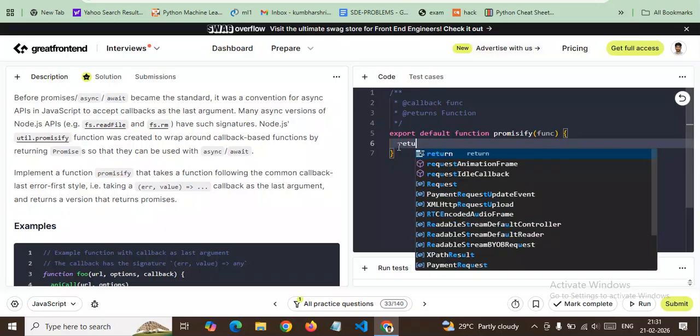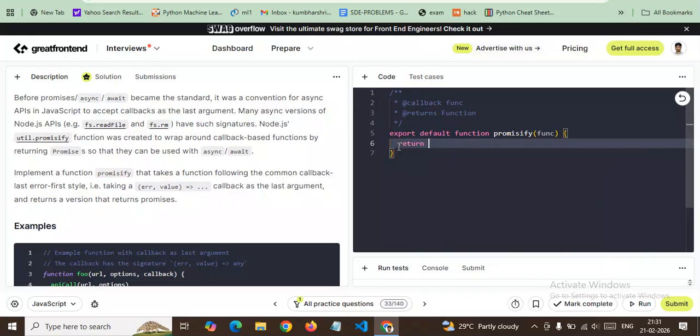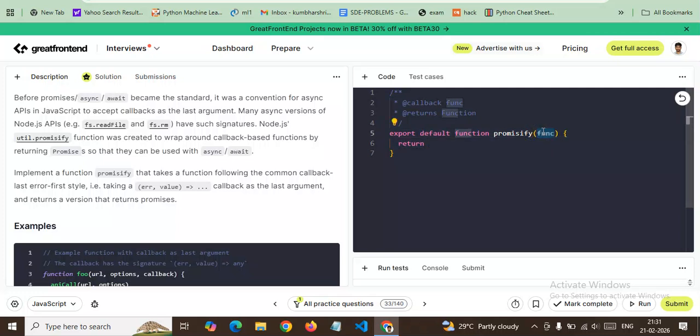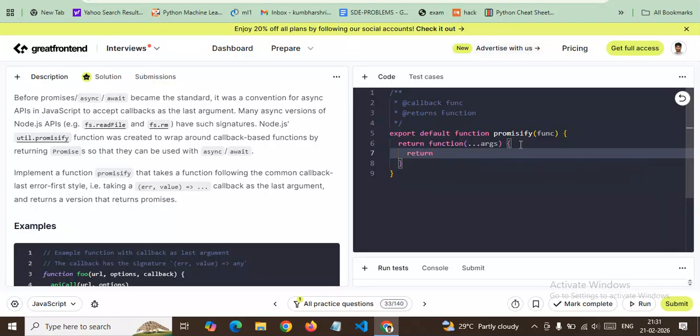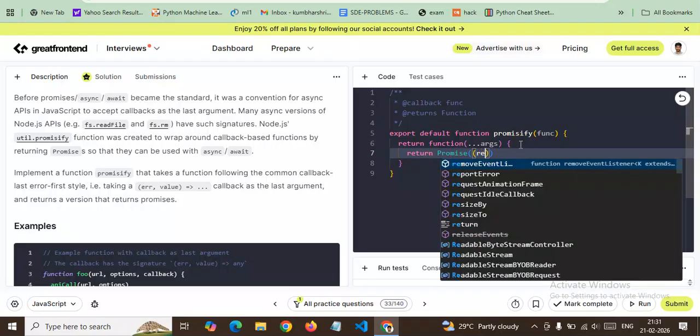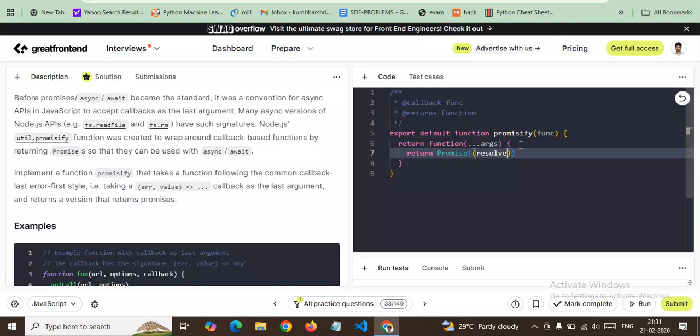This will return an internal function so that we do not modify our existing function. This function accepts the arguments which are required to call that function, and this internal function will return a promise, as we need to implement a promise based approach. We know that a promise accepts two arguments, resolve and reject.